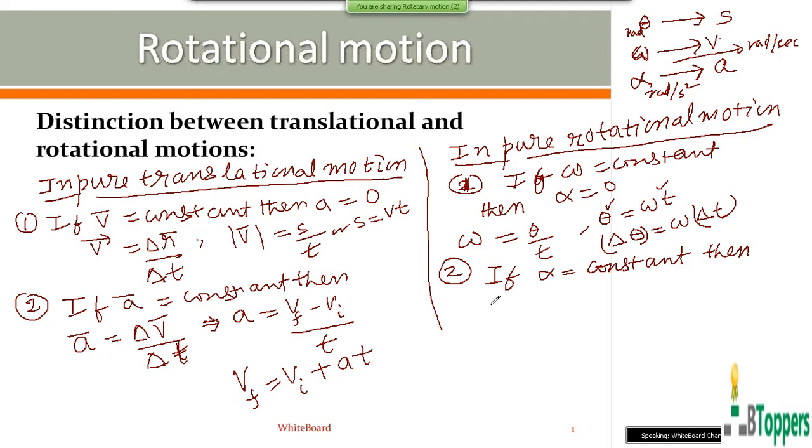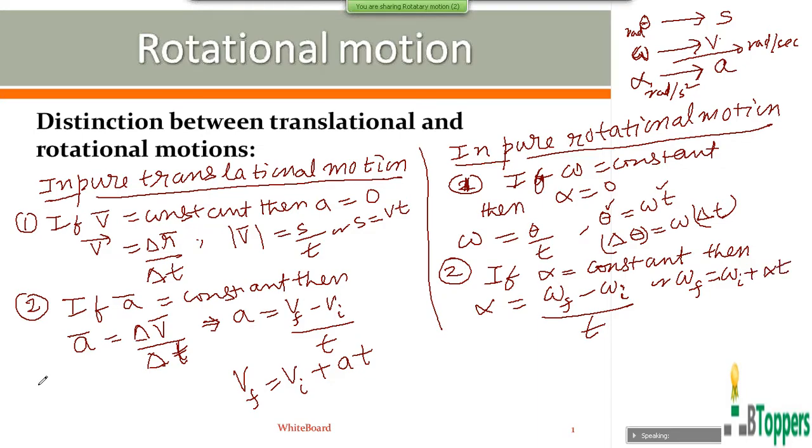Similar equations of motion can be written for a rigid body in pure rotational motion with constant angular acceleration. So angular acceleration alpha is said to be constant if angular velocity omega changes uniformly at a constant rate with time. That is, equal changes in angular velocity take place in successive equal intervals of time, however small the time intervals may be. So angular acceleration alpha can be written as omega f minus omega i by t. Omega i is the initial angular velocity, omega f is the final angular velocity at time t. So omega f can be written as omega i plus alpha t.